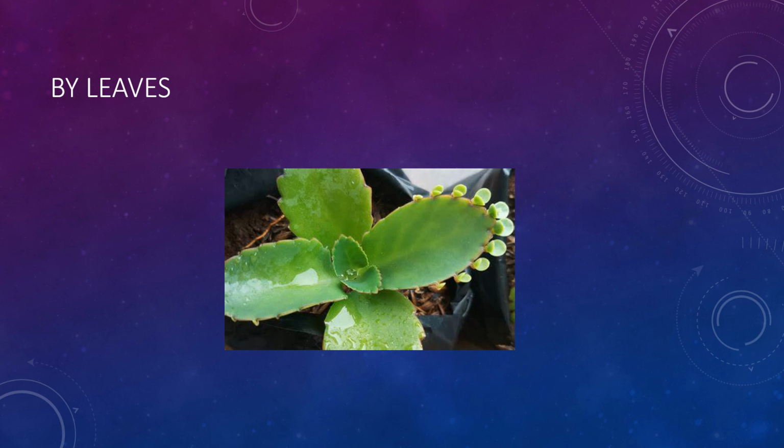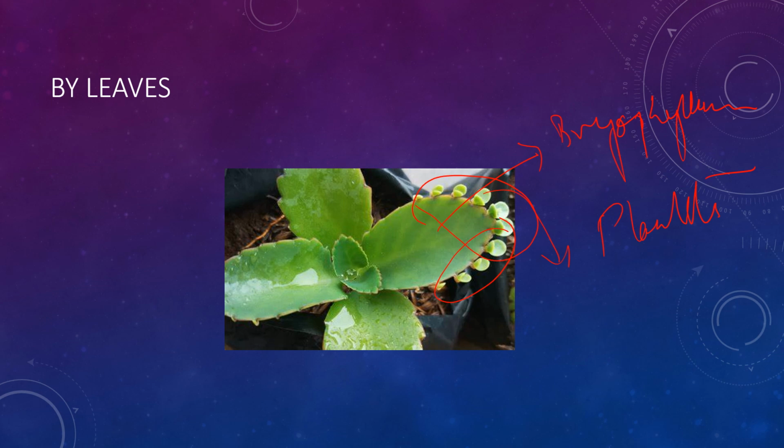So by the aerial stem we have done, by root we have done, now by leaves. So what is happening here? Now here we have taken the example of bryophyllum. So this is the bryophyllum leaf, and this leaf is having adventitious buds at the margin of the leaf. So what is happening when these leaves are falling on the ground? They are giving rise to small plantlets. So what are those plantlets? They are small plants only, and this fleshy leaf is giving supply of food and water to those plantlets as they are growing. Now these plantlets grow into independent plants on separation from the leaf.